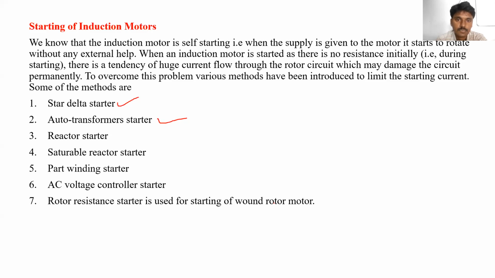Yes, exactly the right answer. So to limit the starting current, to reduce the starting current. Clear? For protecting the motor from the high current at the time of starting. That's why we are using the starter for smooth starting, as well as for reducing the current at the time of starting. We have different types of starters like star delta starter, auto transformer starter, reactor starter. A number of starters are there.